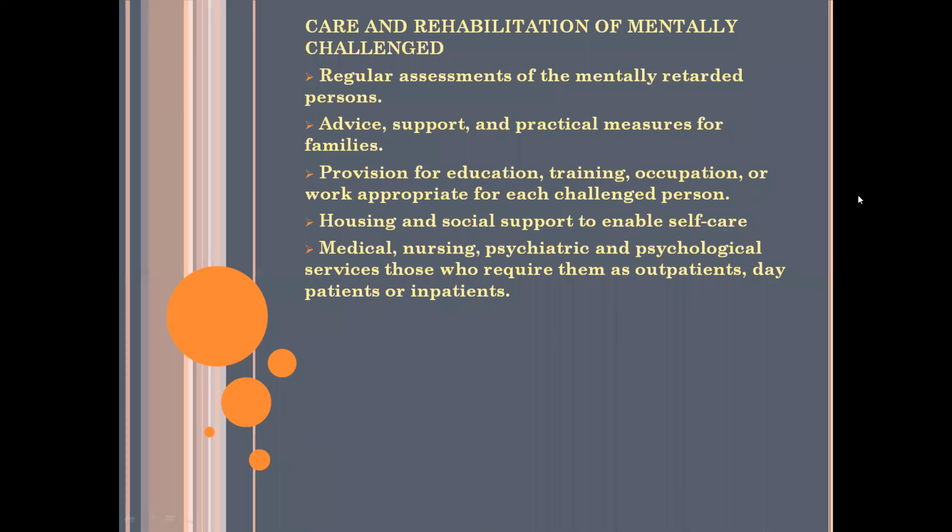who is mentally challenged. Okay, the next is provision for education, training, occupation, or work appropriate for each challenged person. So there will be provision for education and training so that they can work appropriately in their working areas. The next is housing and social support to enable self-care. So there will be housing or social support to enable their self-care activities. Next is medical, nursing, psychiatric and psychological services for those who require them as outpatients, day patients or inpatients.